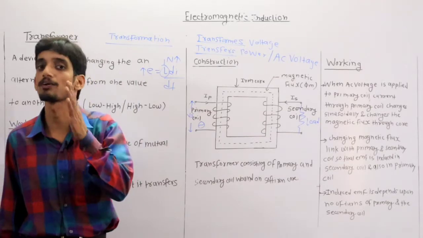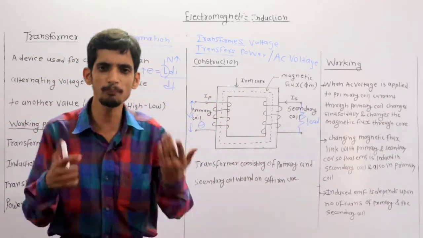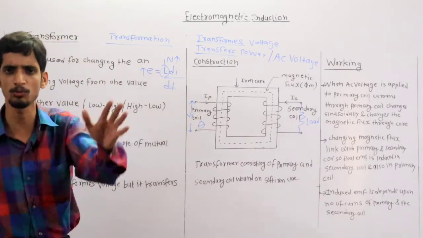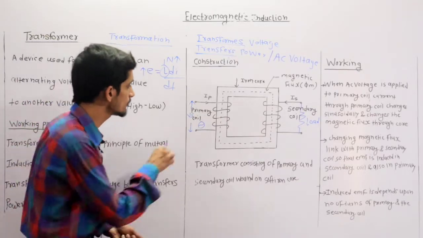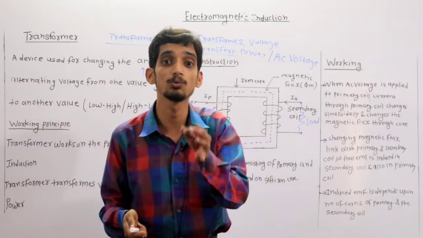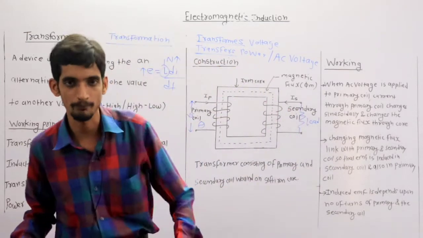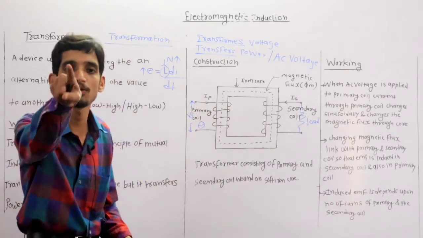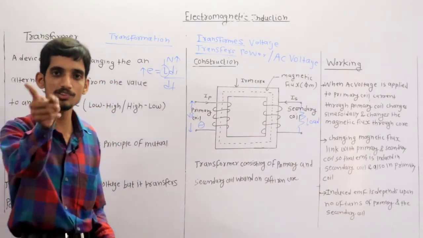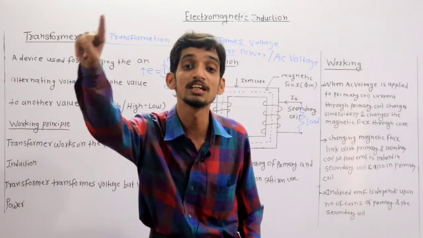Clear? Now one important point here. Why is a transformer not connected to a DC supply voltage? Suppose I connect a DC battery to the primary winding, DC 5, 10, 20 volt. What happens? If the voltage is DC, it means constant. DC voltage is a voltage that does not change in direction. It possesses a constant value for all time. If it possesses a constant value for all time, definitely the current is also constant for all time. If the current is constant for all time, definitely the flux is also constant. It means the flux is not changing.